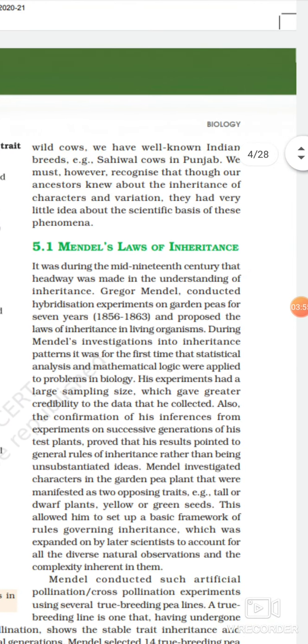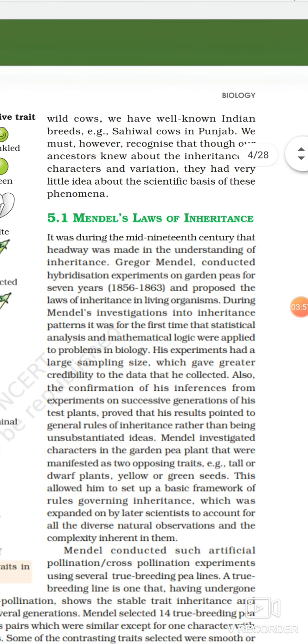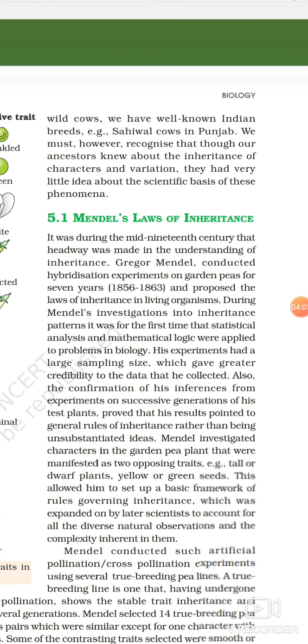But the actual scientific basis of this phenomenon, how the characters are inherited, was not known to early humans. In the mid 19th century, a great scientist, Gregor Mendel, conducted hybridization experiments on the garden pea plant for about 7 years, and he gave the laws of inheritance in living organisms.